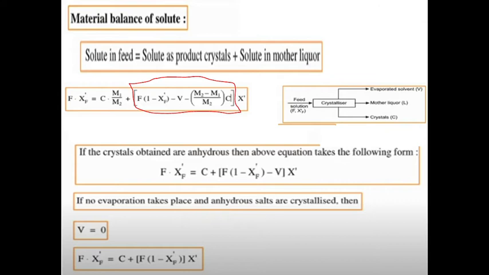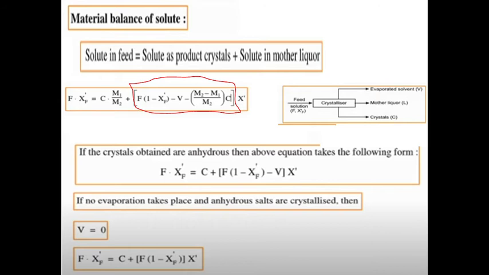Refer to the previous slide. L dash is nothing but kg per hour of solvent in the mother liquor. X dash is the solubility of the solute at the final temperature of the operation, expressed as a weight ratio of anhydrous salt to solvent. Are you clear? Okay.